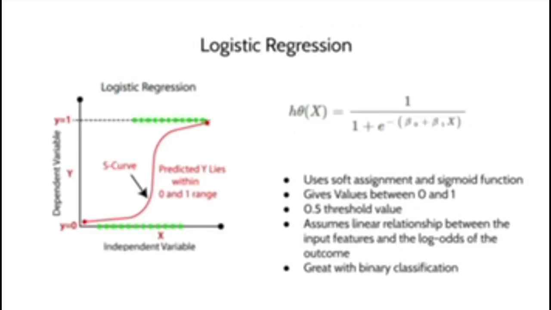We also used the logistic regression model. This one uses soft assignment and the sigmoid function, as you can see here, and it gives values between 0 and 1. It also has a 0.5 threshold value. It assumes a linear relationship between the input features and the log odds of the outcome. It's great with binary classification.